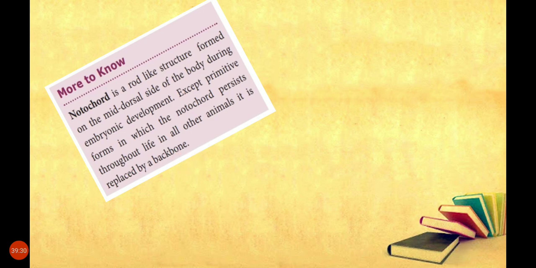Notochord is a rod-like structure formed during embryonic development, but few organisms have a very small notochord, whether it is present in the tail or in the whole of the body, but it is very flexible. But in other organisms, this notochord is replaced by backbone, like how we have backbone. It is very strong. It becomes strong in other animals.